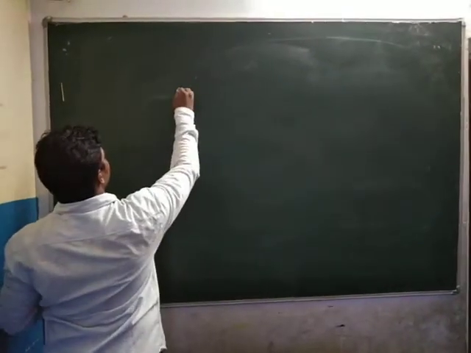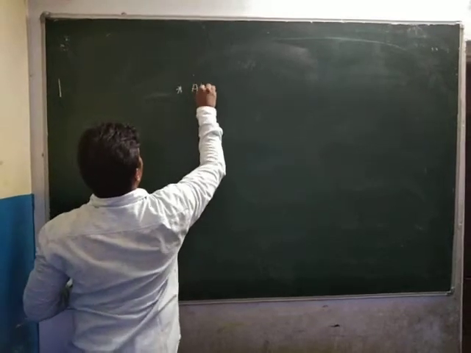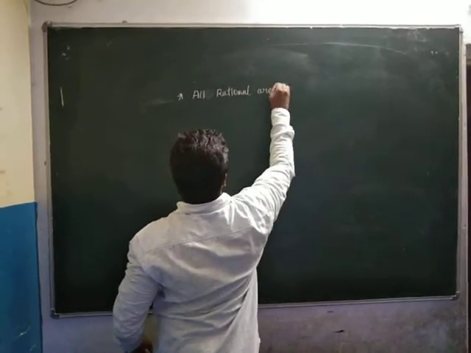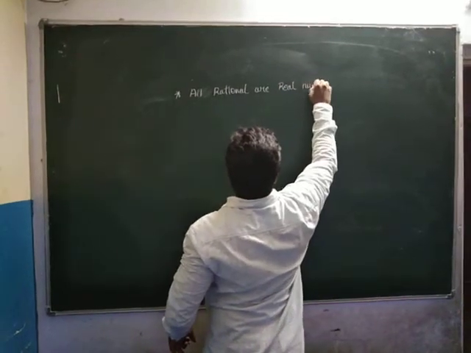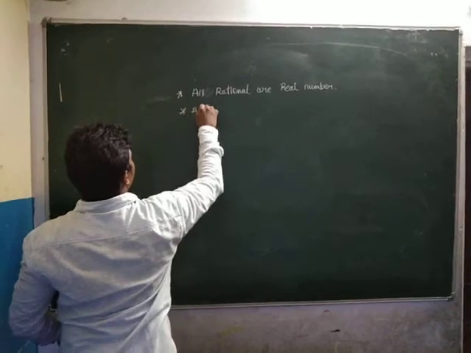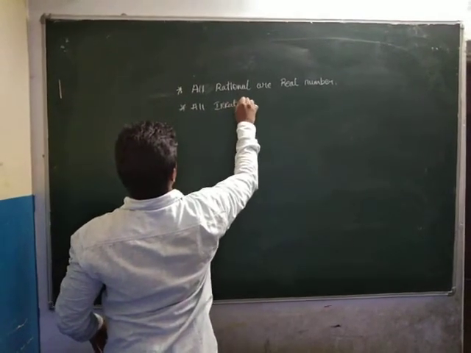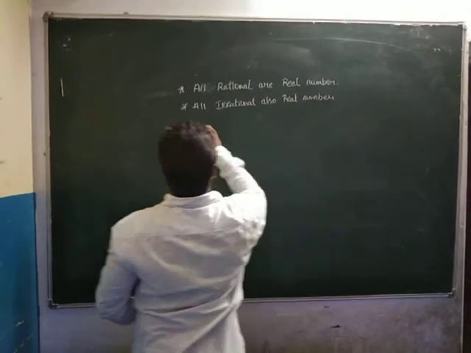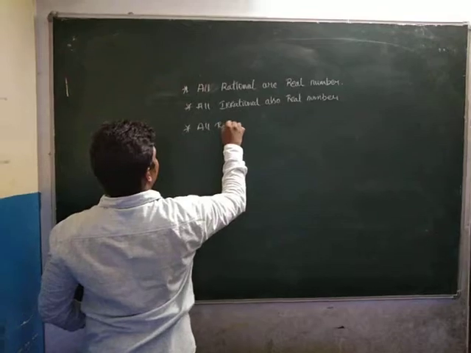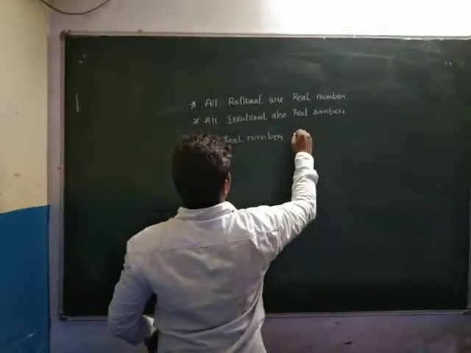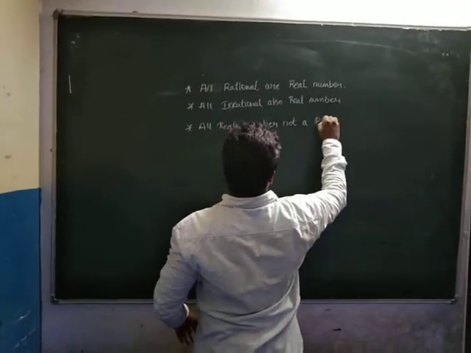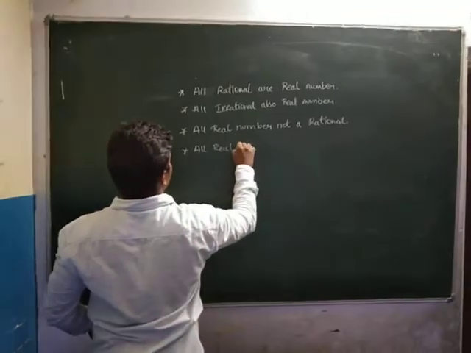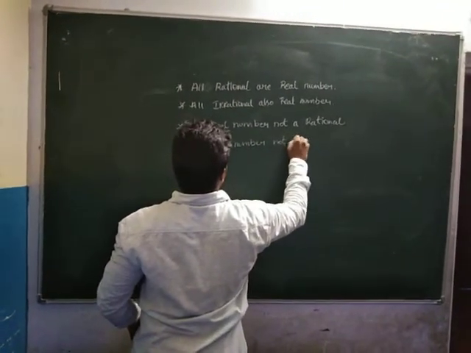See here: all rational numbers are real numbers, and all irrational numbers are also real numbers, but not all real numbers are rational numbers, and not all real numbers are irrational numbers.